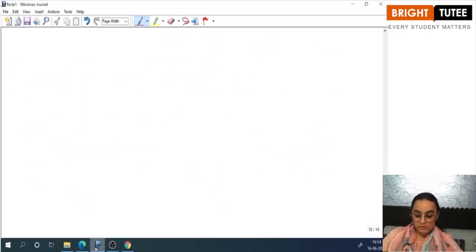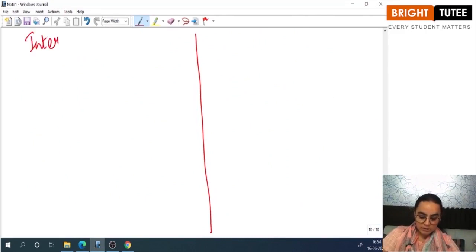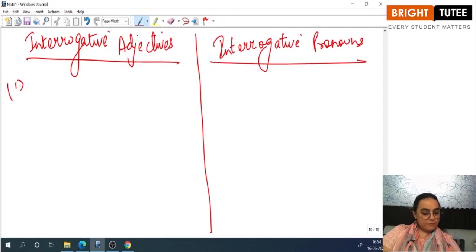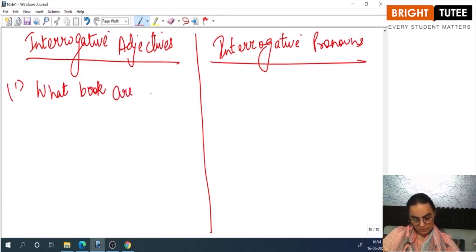Now again the question arises, what is the difference between interrogative adjectives and interrogative pronouns? So let us look at the difference between them with the help of examples. The first sentence, what book are you reading?